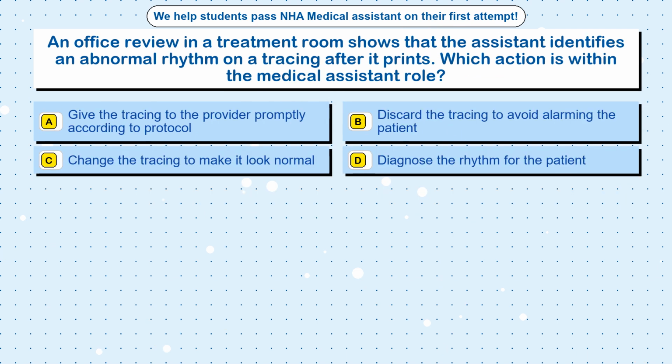Question 64. An office review in a treatment room shows that the assistant identifies an abnormal rhythm on a tracing after it prints. Which action is within the medical assistant role? Option A. Give the tracing to the provider promptly according to protocol. Option B. Discard the tracing to avoid alarming the patient. Option C. Change the tracing to make it look normal. Option D. Diagnose the rhythm for the patient.